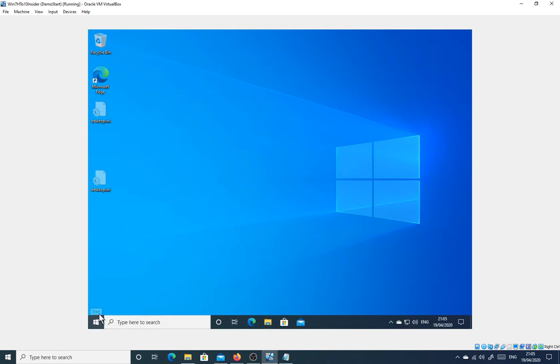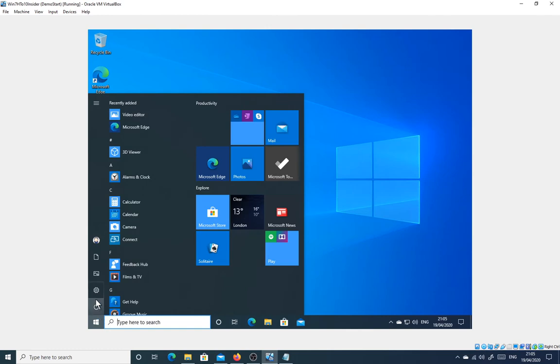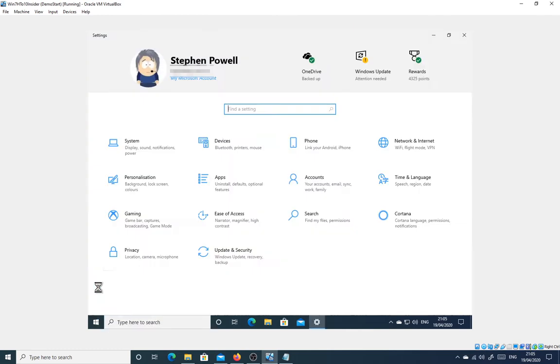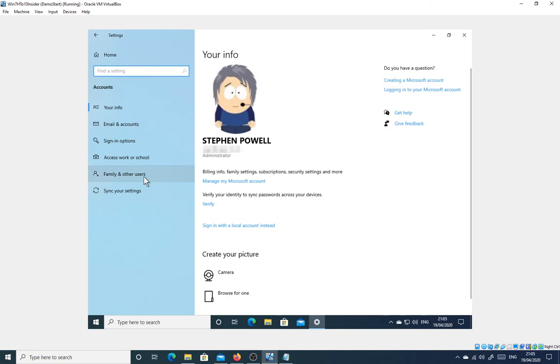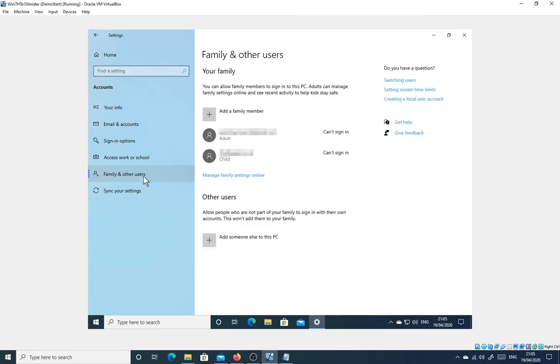So coming back to my virtual PC, I'm going to create a new account, as I said. So I'm going to hit the start button and go to settings. From here, we'll find users. There we are, accounts. And switch to family and other users.